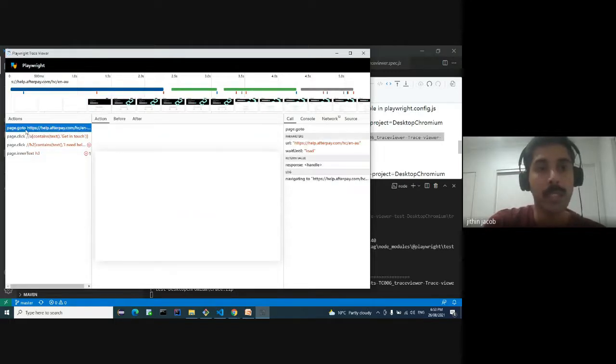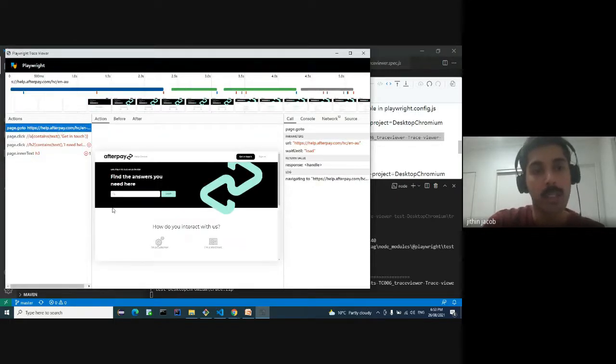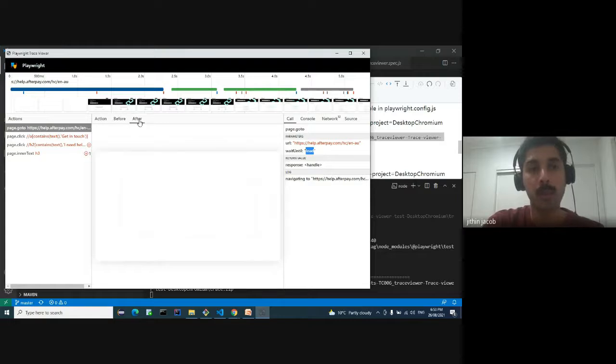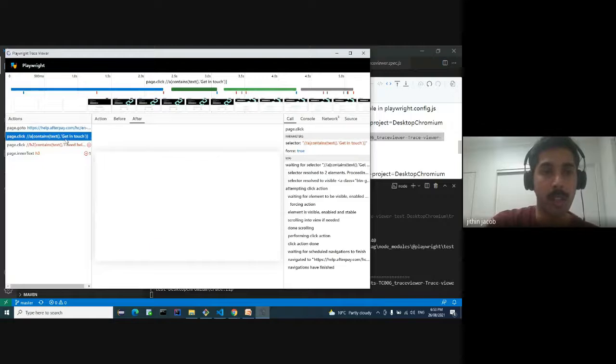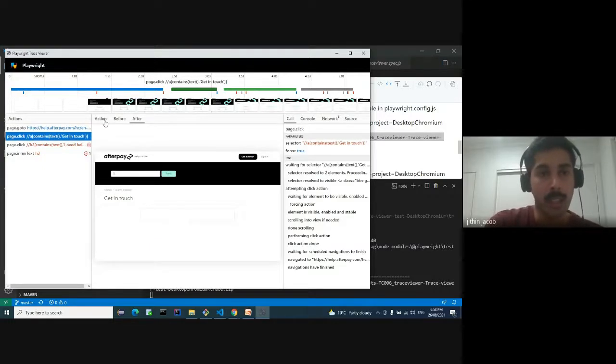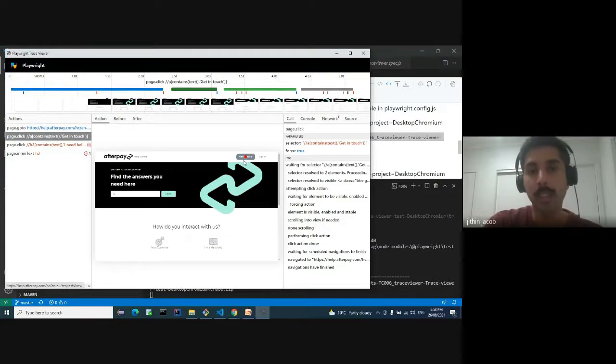And on the left hand side, we can see the specific actions. So it loaded the page and it waited until the default state called load. And there is a before and after snapshot as well. In here, we can analyze what went wrong in this step. Now, if you go to the next action, this is the specific thing which you have seen in the debugger as well. This is a specific click I am going to do.